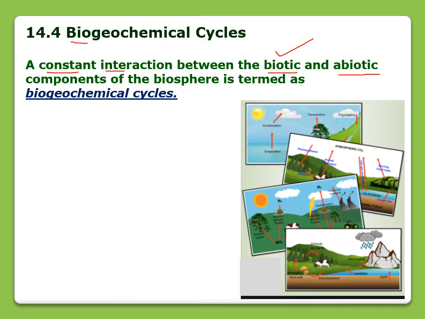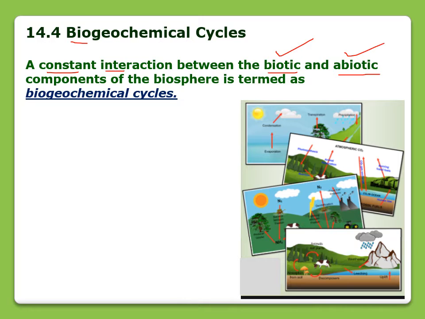These all are considered biotic components. And abiotic components means the components that are non-living like air, temperature, water. These are abiotic components. So the constant interaction between living and non-living components of the biosphere is known as